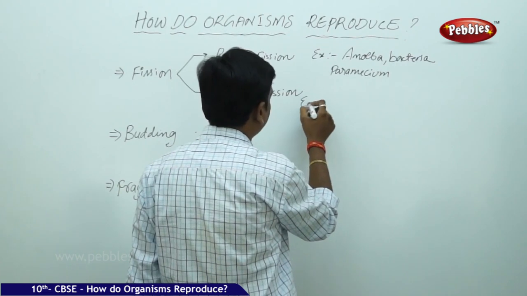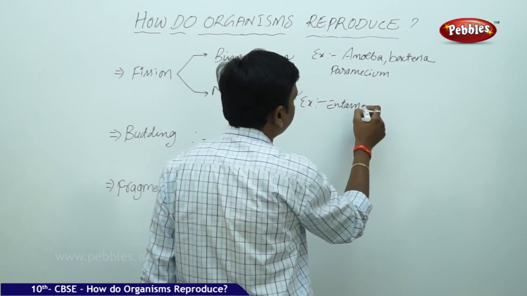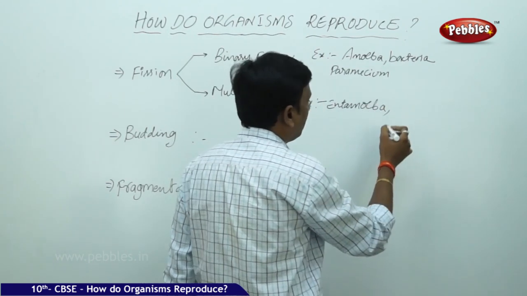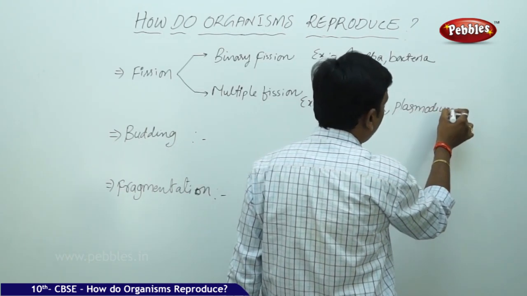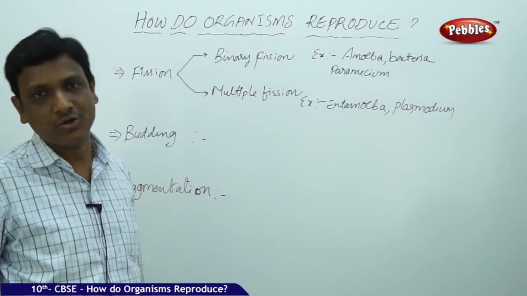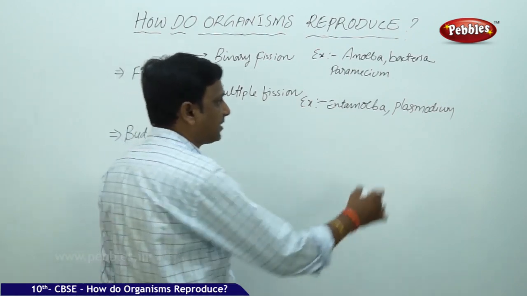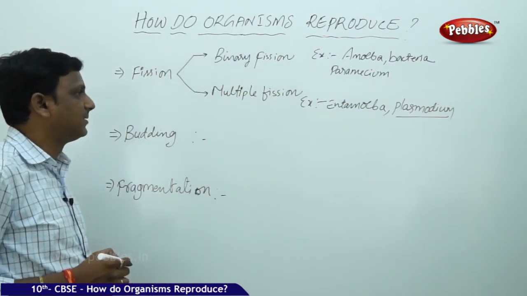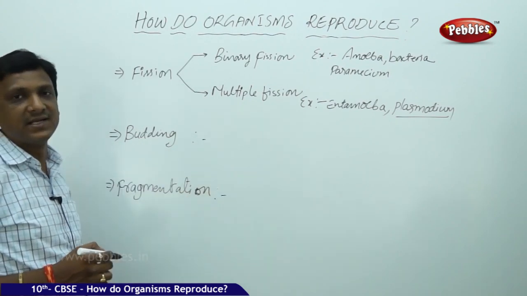Multiple fission examples: Entamoeba and Plasmodium. Plasmodium is also a protozoan. Plasmodium causes malaria in human beings, and it also reproduces by the multiple fission method. So these are the examples of multiple fission. These are the modes of reproduction in single-celled organisms.